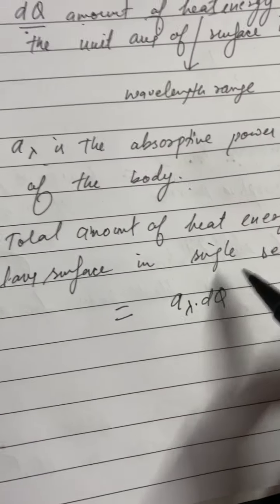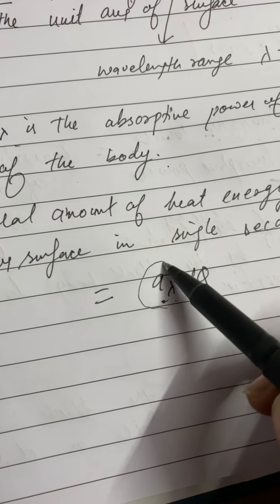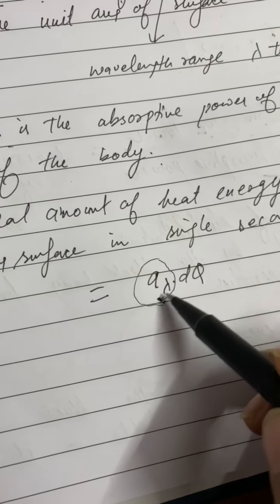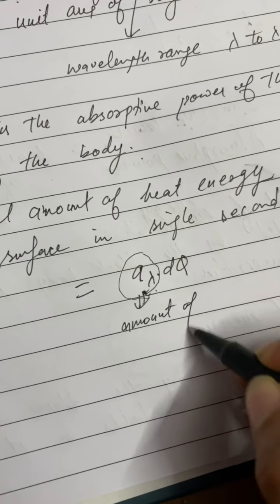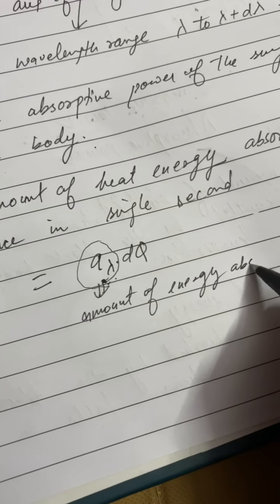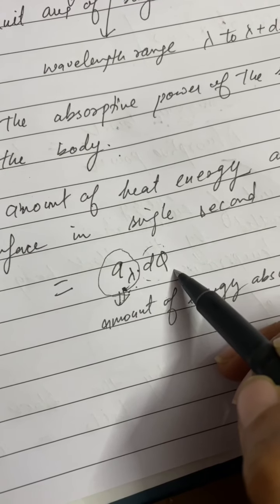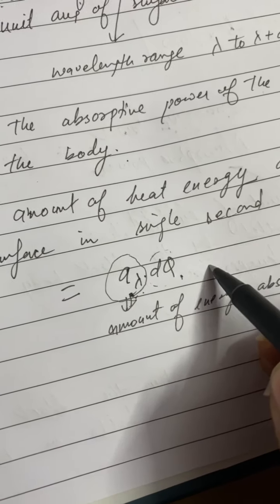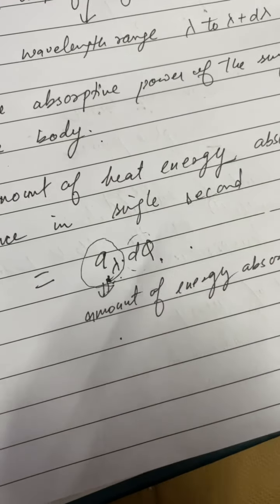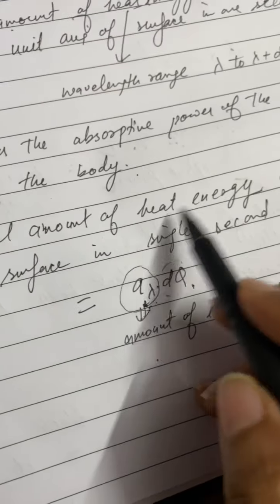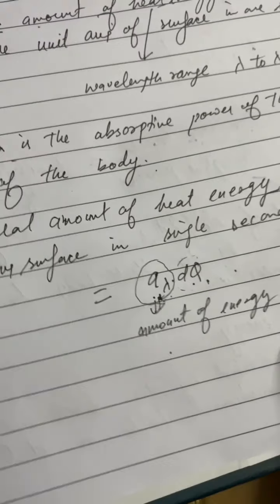See it again. If a lambda is the absorptive power, the amount of heat absorbed will depend on this factor a lambda. It tells us about the amount of energy absorption. So if we fall dq amount of heat radiation on the body surface, and a lambda tells us how much of the energy the body would absorb, then the total amount of heat energy absorbed by this surface will be equal to a lambda multiplied by dq.